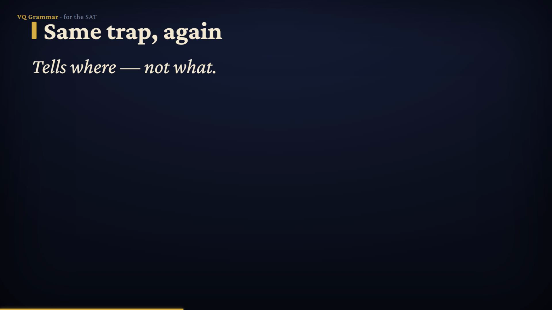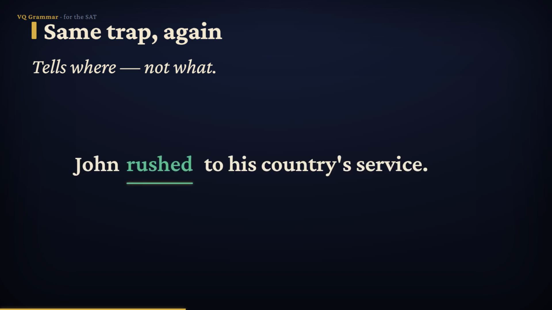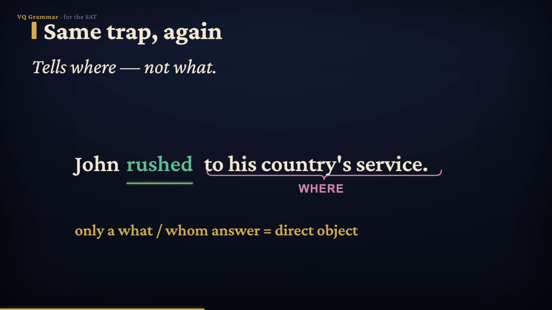Same thing here. John rushed to his country's service. To his country's service follows the verb, but it tells where he rushed, not what. Still no object. Still intransitive. So remember, only a word that answers what or whom is a direct object. Anything that tells how, when, or where simply does not count.